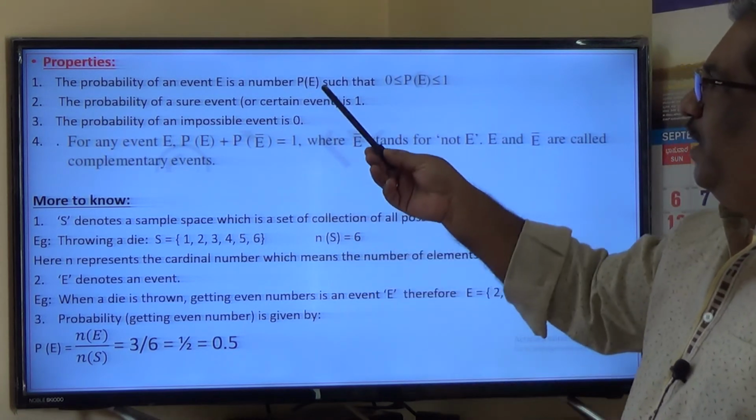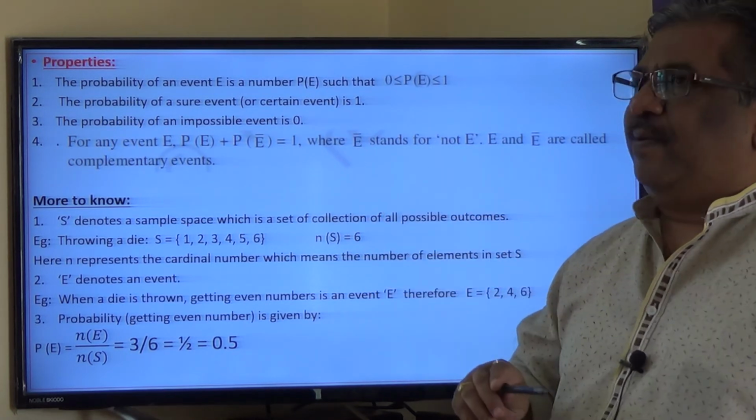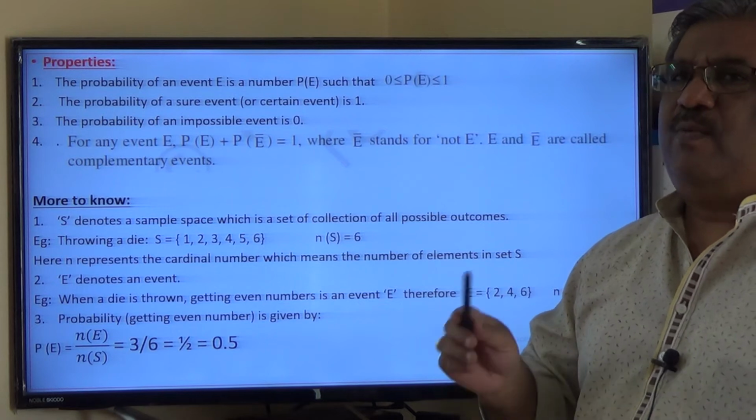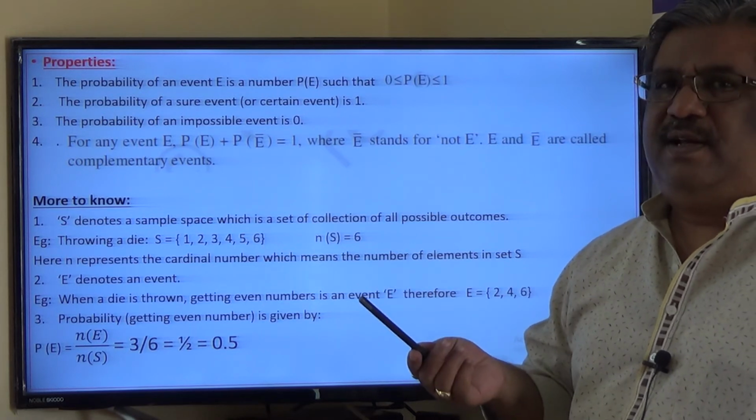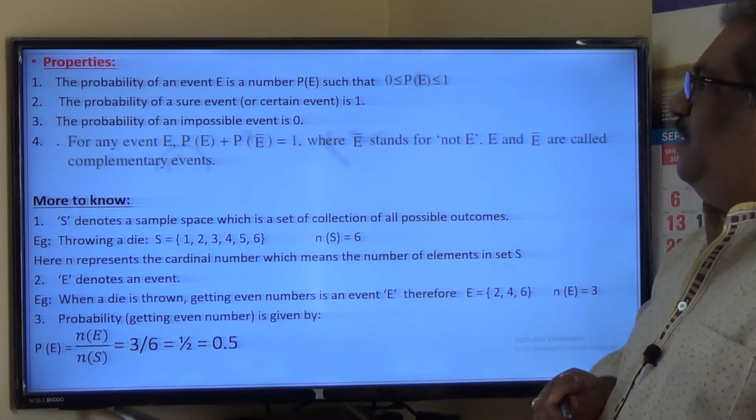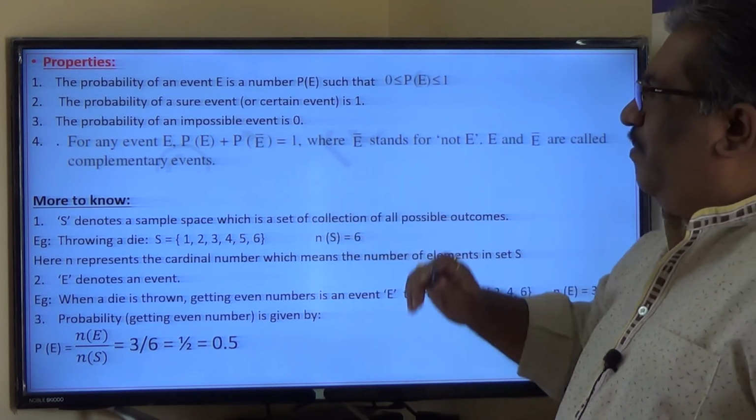See, when a die is thrown, what is the probability of getting the numbers from 1 to 6? It is 1 definitely, because any one of these numbers you are going to get definitely. Okay, that is what a sure event.